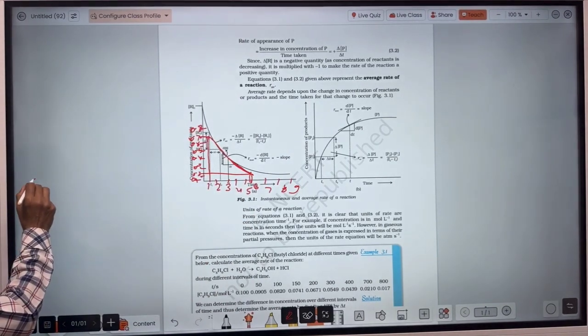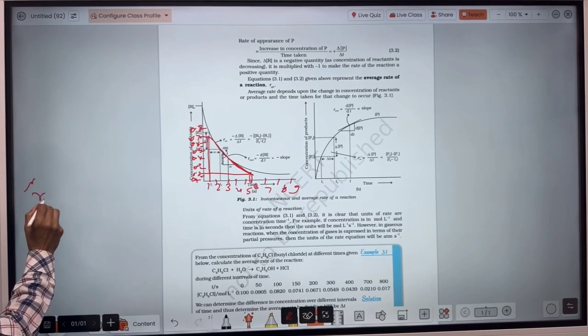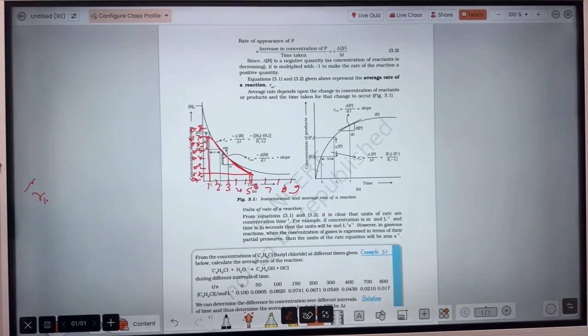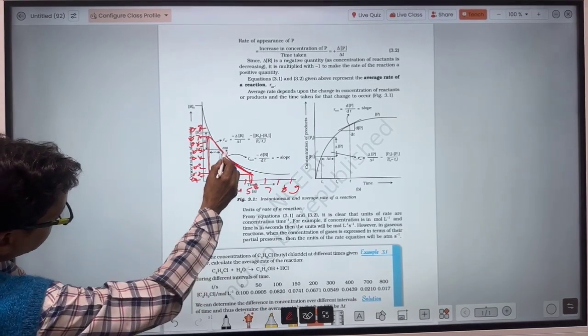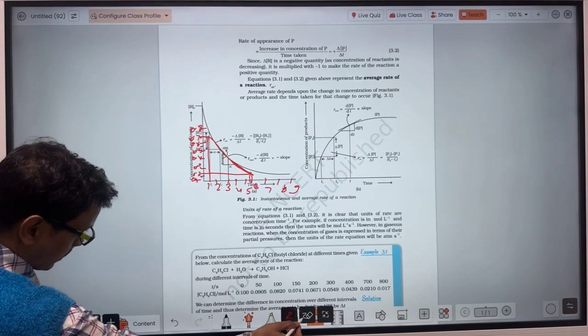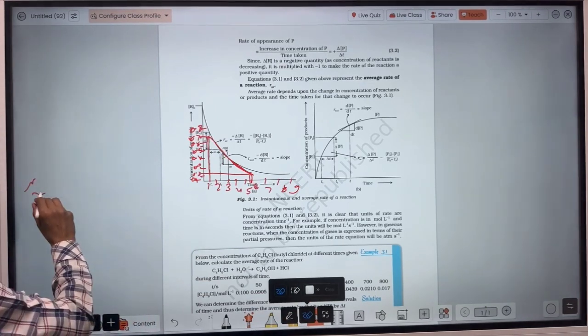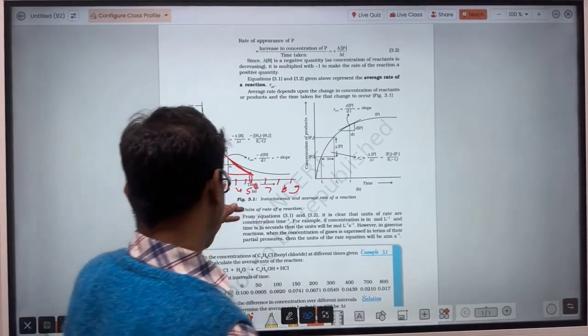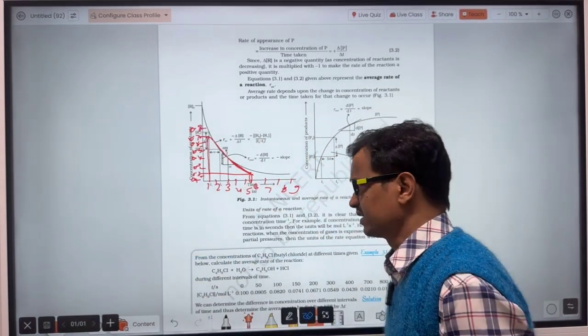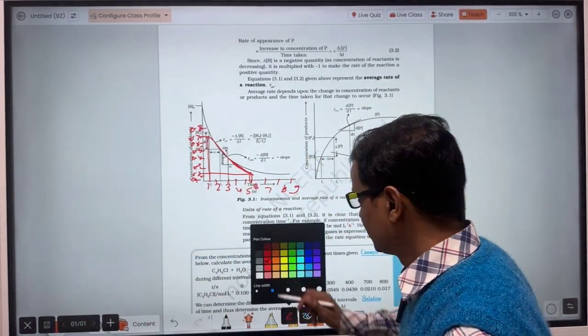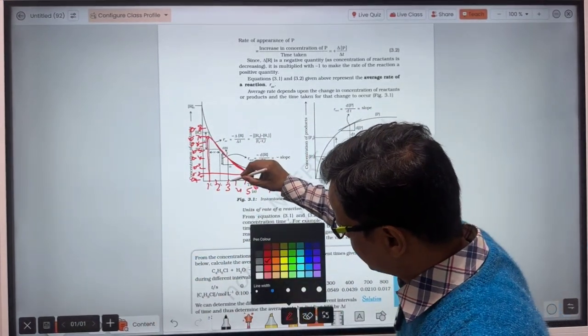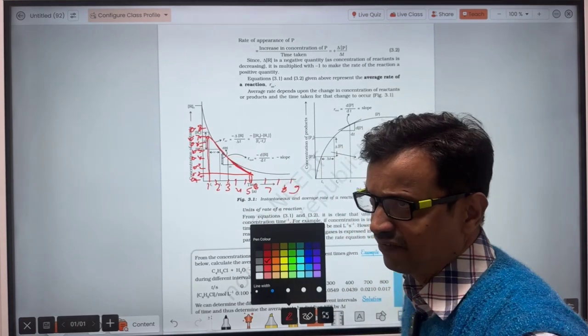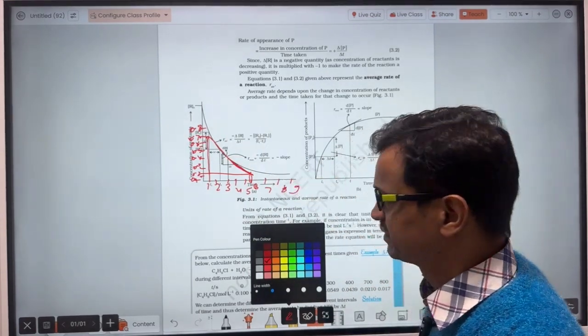So for the instantaneous rate of reaction, suppose I have to calculate the rate of reaction at t equal to 3 seconds. I have gone on the graph and drawn a tangent.